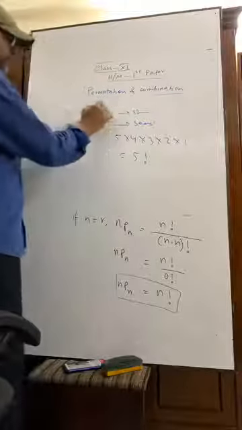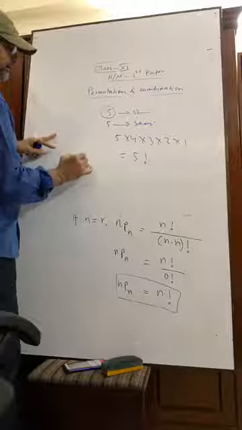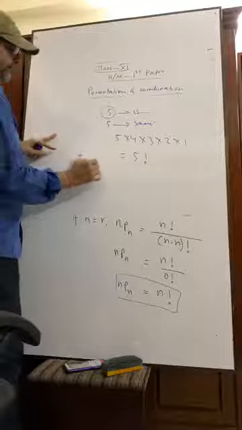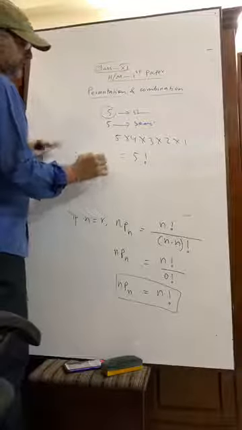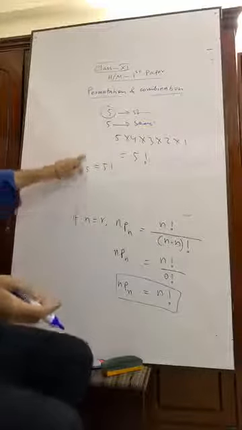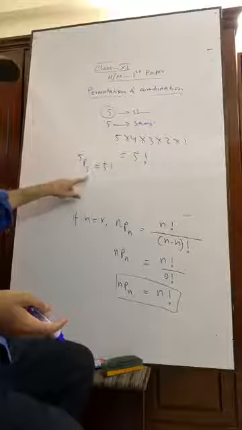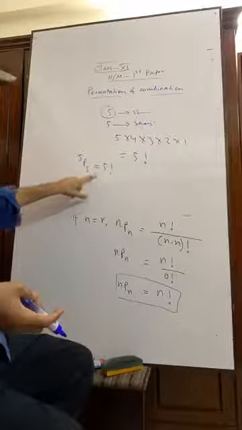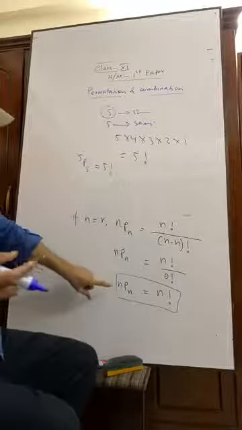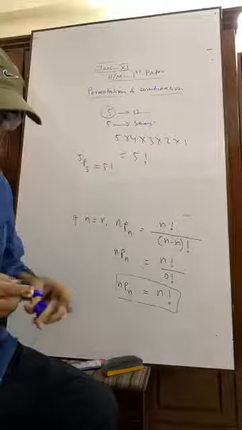So here 5 students, that is nPr. 5Pr equals what? 5 factorial. You see, 5P5, 5 students, 5 seats. We got the answer 5 factorial. Here, nPn is n factorial. Have you got me?